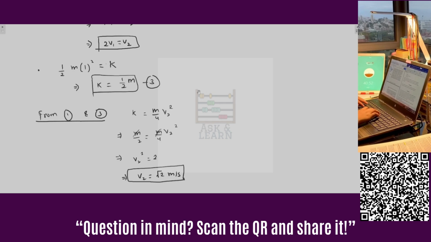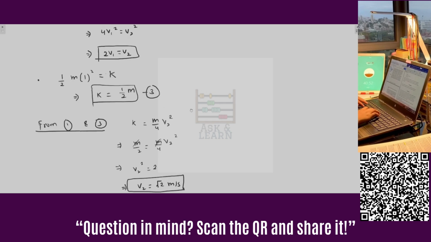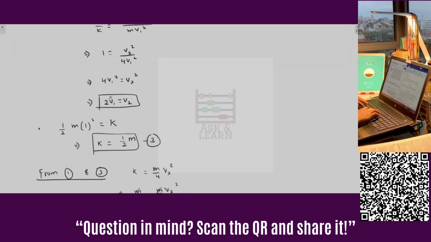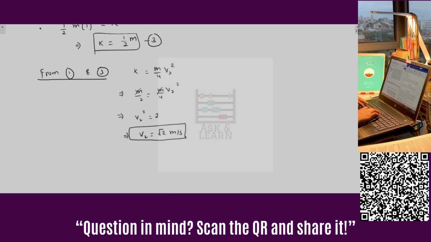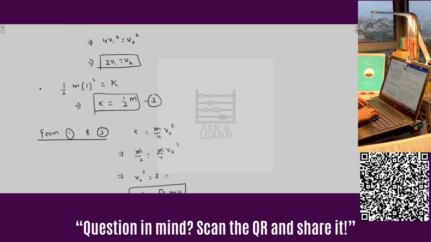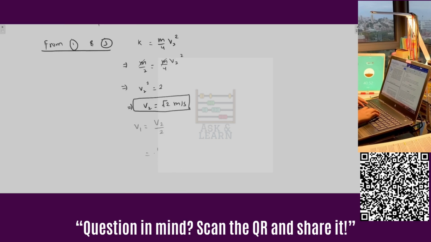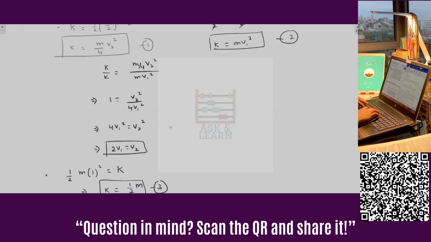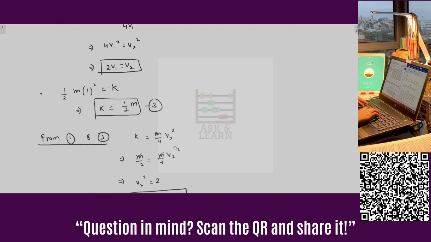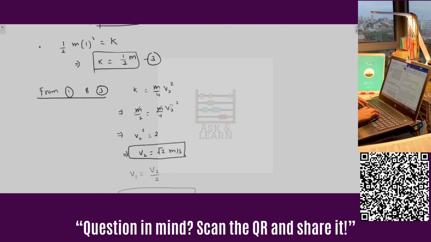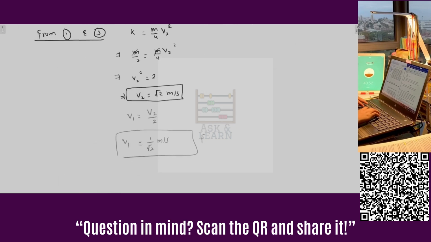And they are also interested in finding the value of v1. So now we are going to use this equation that 2 v1 is equal to v2. So v1 is going to be v2 over 2. So it means that v1 is 1 over root 2 meters per second. So these are the two answers. So v1 is the speed of the father, and v2 is the speed of the son. Thank you.